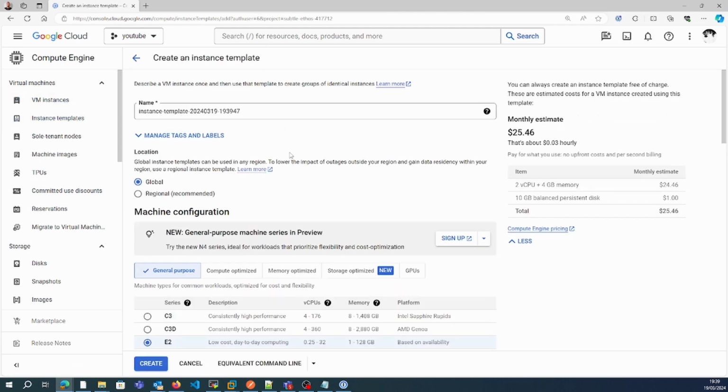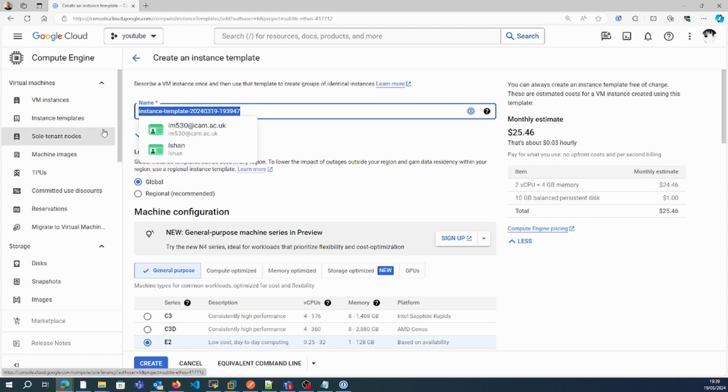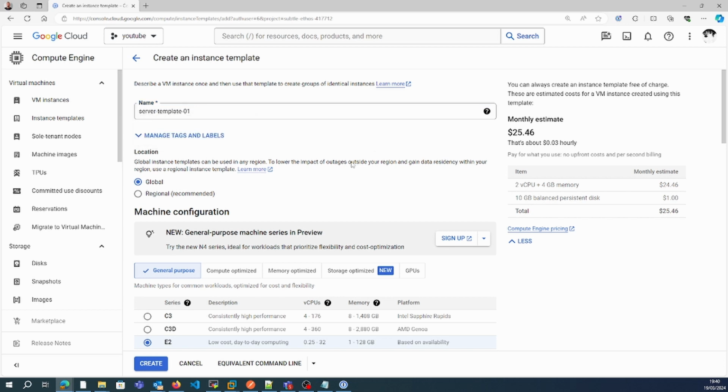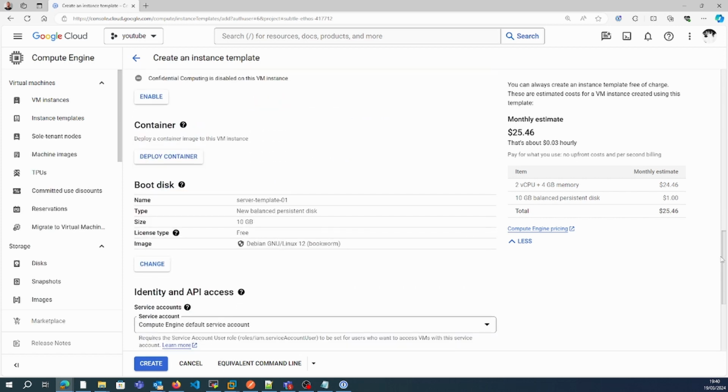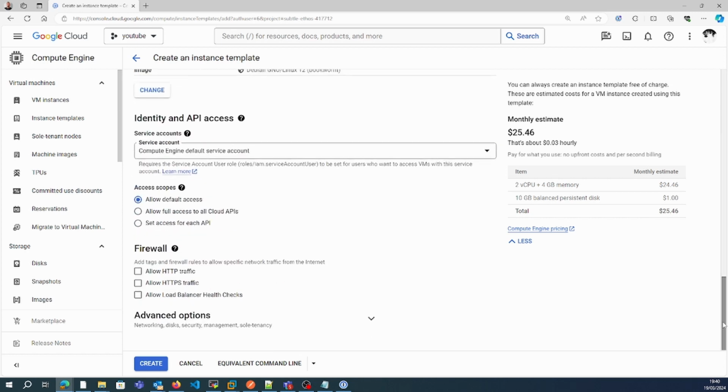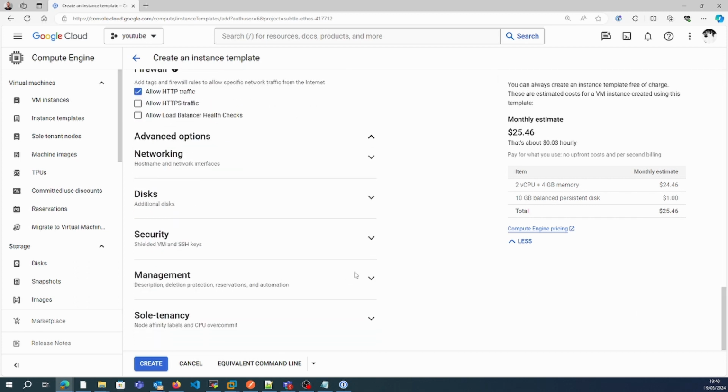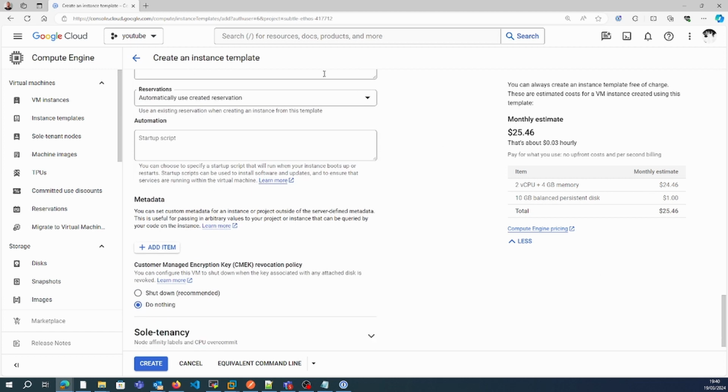Click on create instance template, then give a name. I'll just give some name, server template 01, and we can keep it global or regional. We'll keep it global. We'll keep the rest of the configuration the same as it is. Then in here I'll allow the HTTP protocol, and just like our startup script, we'll specify it here.